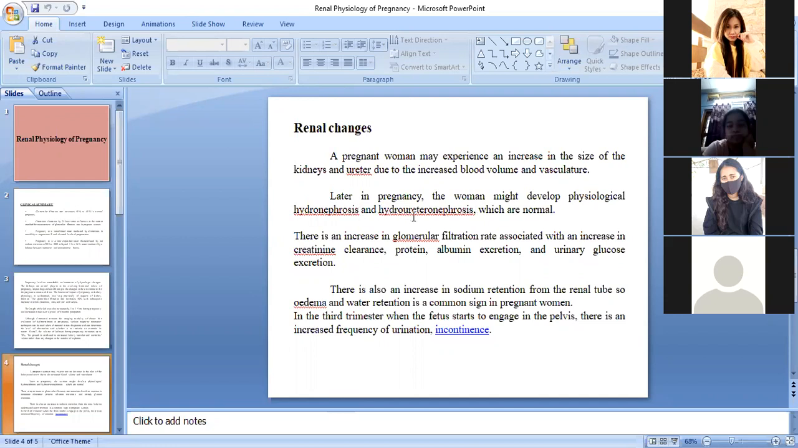I have already written the meaning of hydronephrosis. Now write down hydroureteronephrosis. I will tell you the meaning. Write down: it is usually caused by blockage in the urinary tract.